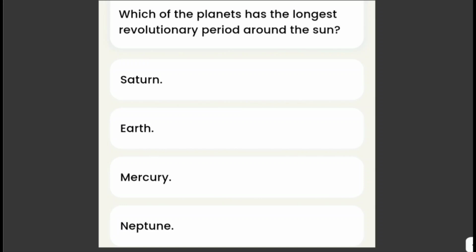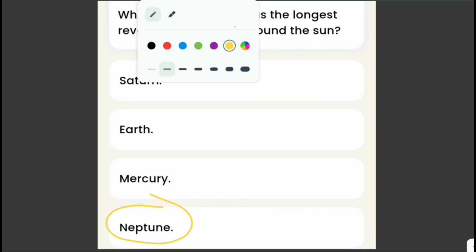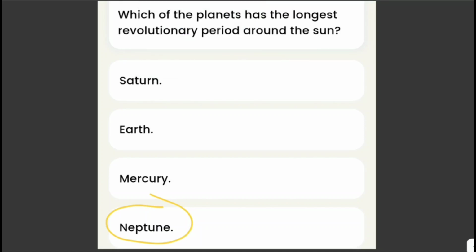Which of the planets has the longest revolutionary period around the sun? Saturn, Earth, Mercury, or Neptune? The answer here is Neptune. Neptune has the largest revolutionary period around the sun among the four options provided here.